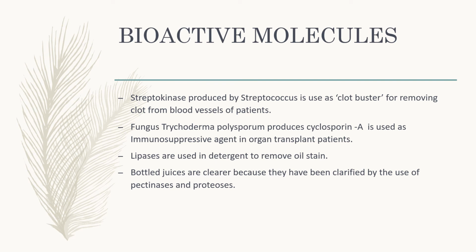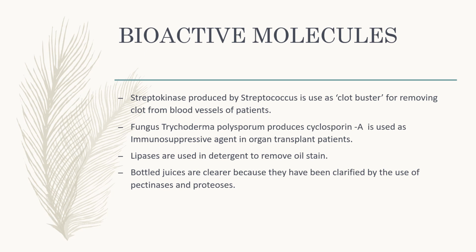The fungus Trichoderma polysporum produces cyclosporin A. This cyclosporin A is used as an immunosuppressive agent in organ transplant patients. It reduces the activity of the immune system at the time of organ grafting. And lipases, I already told you, are used in detergents.